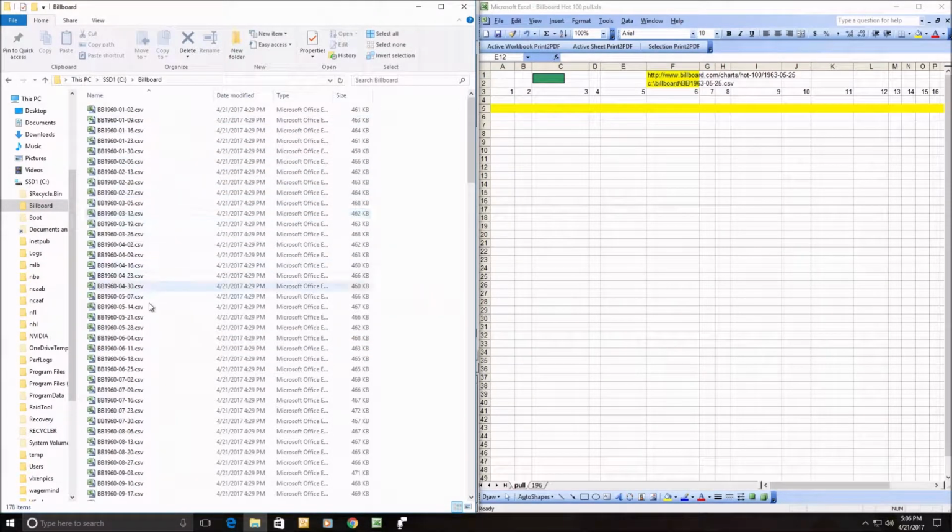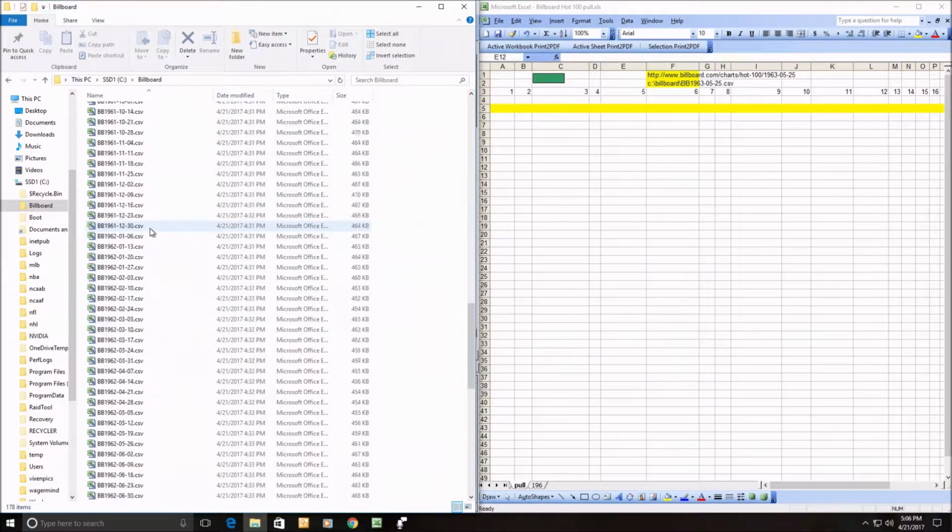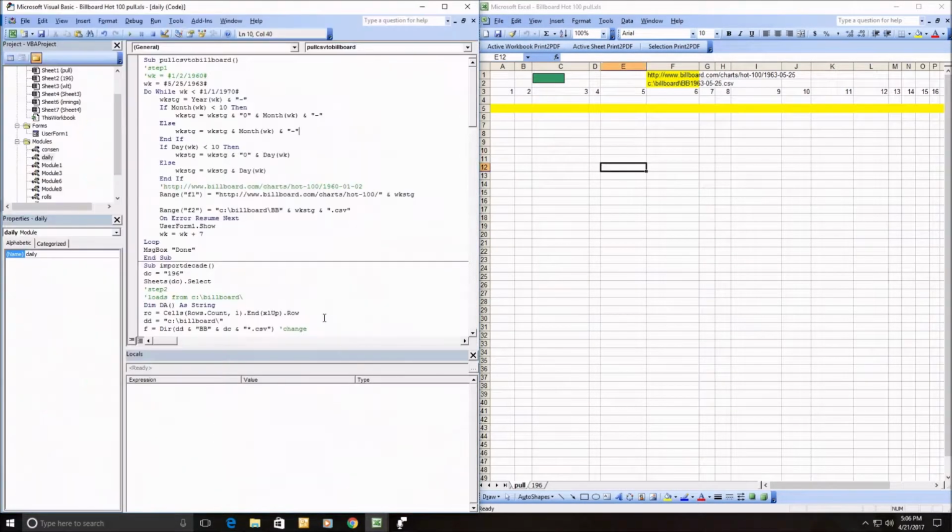I'll probably delete them out after I'm done with them. Now, I've done a number of them just to get it running here and make sure my logic works, but I've only gone through 1963. May 25th, 1963 was my leave off. So instead of starting back here in 1960 and pulling all those again, I'm going to start right at May 25th, 1963. I'm going to stop once it hits 1970, and then I'll do my second step.